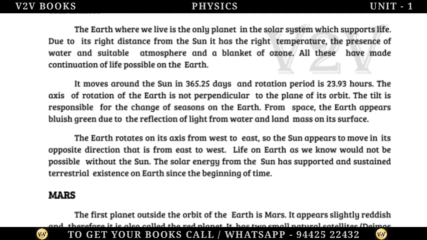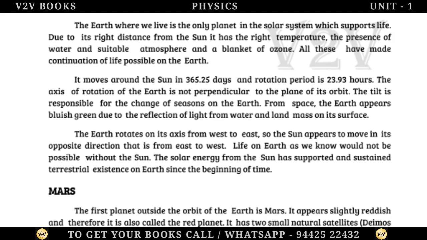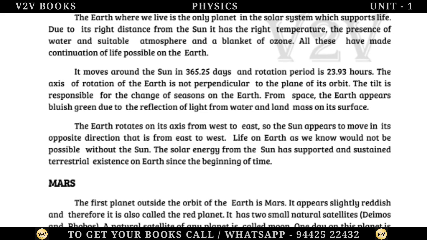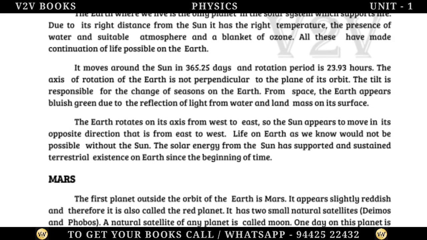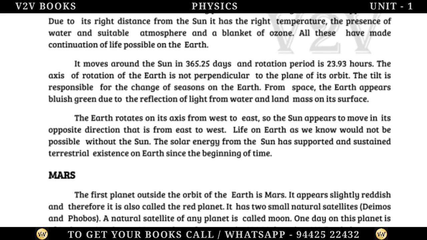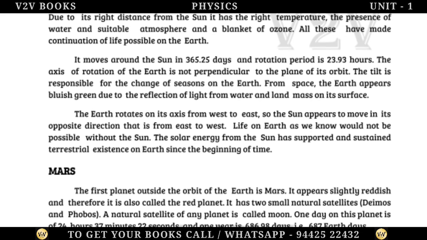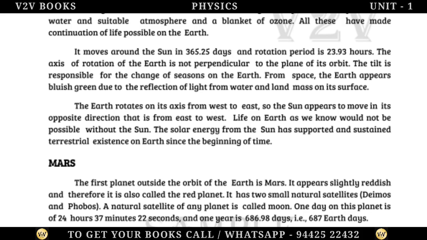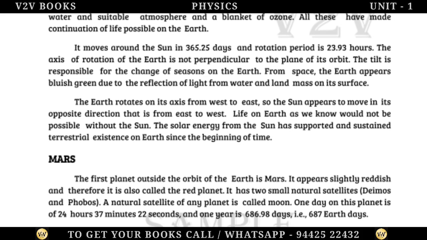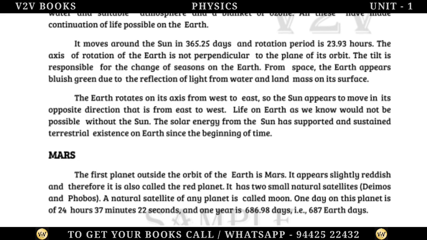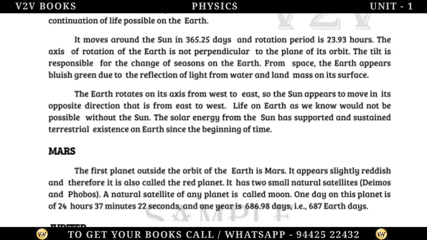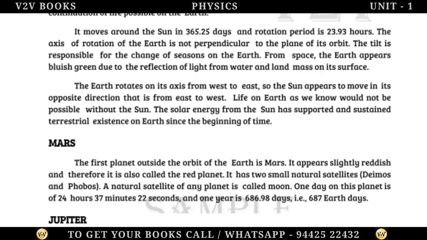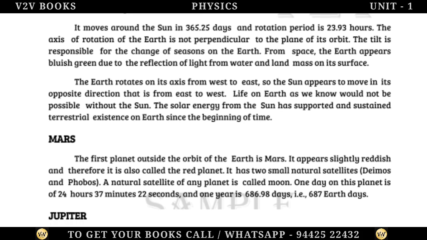365.25 days, and its rotation period is 23.93 hours. The axis of rotation of the Earth is not perpendicular to the plane of its orbit. The tilt is responsible for the change of seasons on the Earth. From space, the Earth appears bluish-green due to the reflection of light from water and land mass on its surface. The Earth rotates on its axis from west to east, so the Sun appears to move in the opposite direction, that is from east to west.